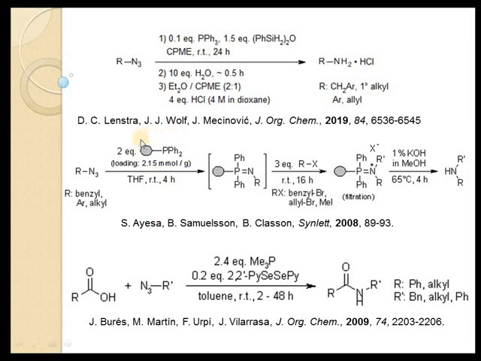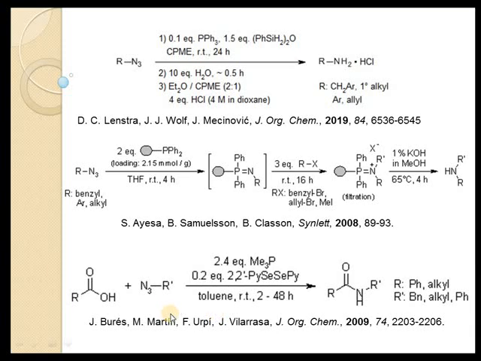Here it is given, instead of triphenylphosphine, diphenylphosphine supported on a polymer is used as reagent for mild reduction of azide, forms phosphazide, and ultimately after hydrolysis it gives amine.